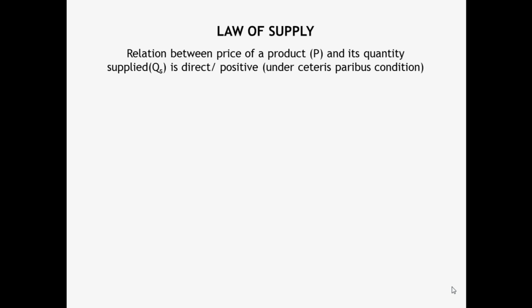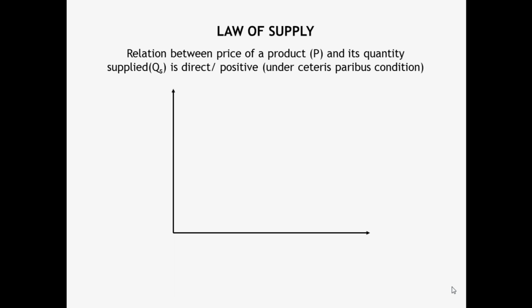While we state this law, again we consider the ceteris paribus condition. That is, we assume that all other factors that may change quantity supplied of a product besides price are constant. We can explain the law of supply using a figure.